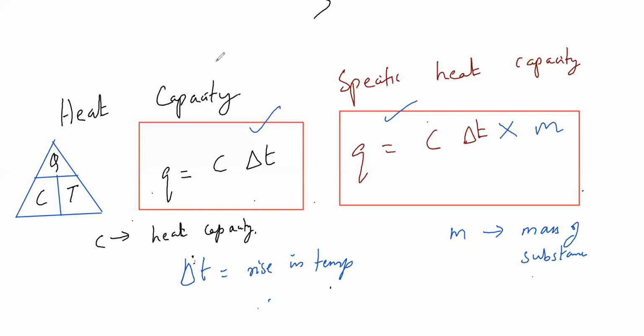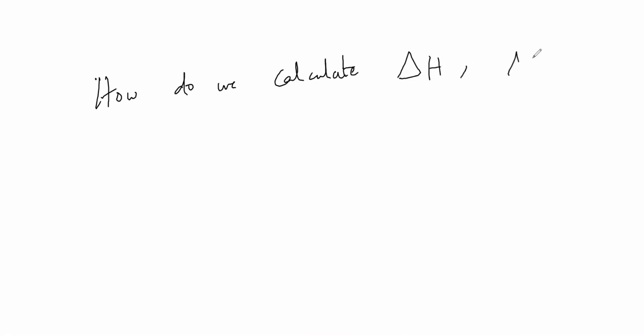Next thing, how do we calculate this internal energy and enthalpy on a large scale? How do we calculate delta H and delta U on a large scale?